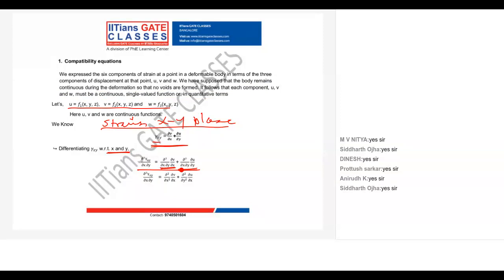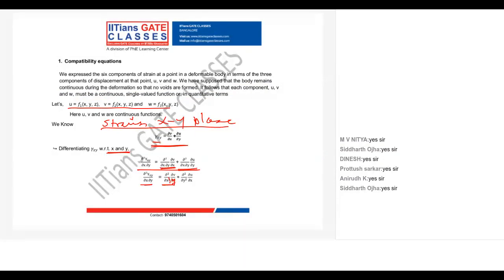So what we see here is dou square gamma xy by dou x dou y, and dou square by dou x square of dou v by dou x.